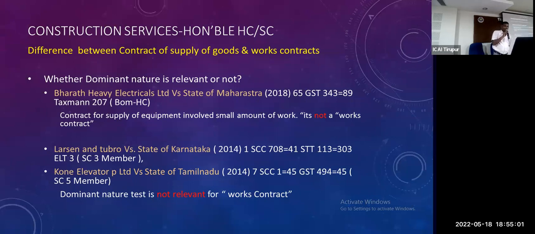Come to Bharat Heavy Electricals and State of Madras, Maharashtra, Bombay High Court. Contract for supply of equipment is involved. A small amount of work is not a works contract. So again it is at par with our GST. So for a government contract, if labour is below 25%, don't worry, we can take this as land work. Land work is nothing but Schedule 3, exempted, at par with GST. So the Constitution of India is again in abeyance.